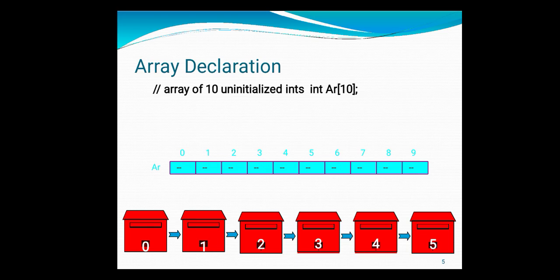Here I am showing you how these arrays get declared. When you say int AR[10], the array name is AR, and 10 memory locations get assigned to this AR. Now you know that the integer data type requires 2 bytes, so each integer data element gets 2 bytes.